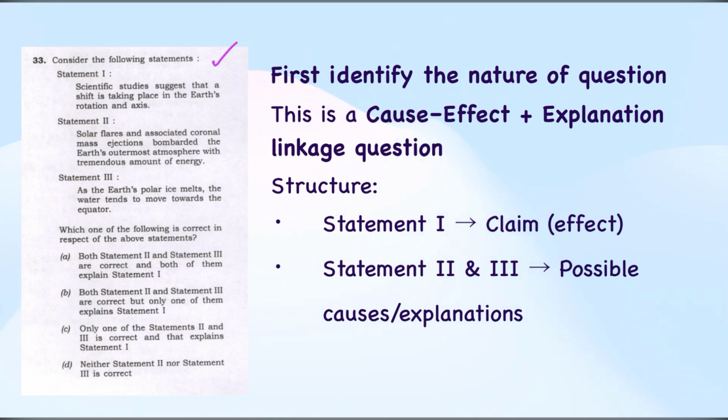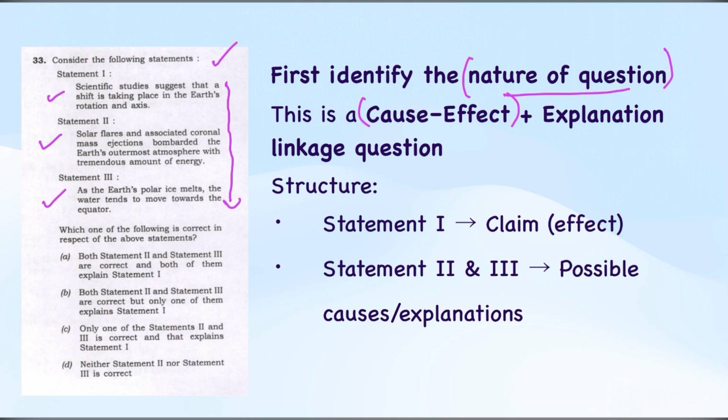Here, the UPSC has given 3 statements. After reading these 3 statements, we need to conclude the nature of the question first. The nature of the question here is a cause and effect sequence affecting one thing on the earth, that is Earth's rotation.